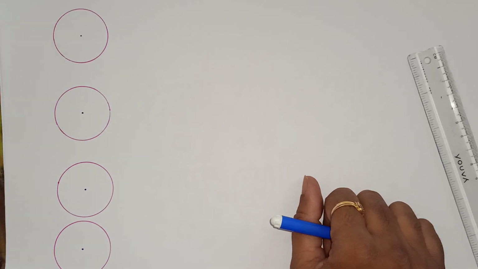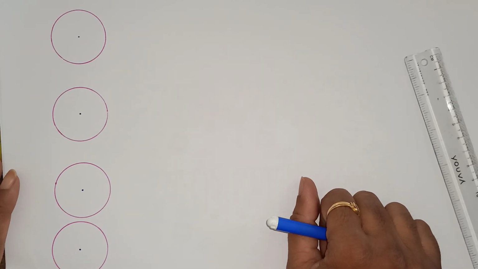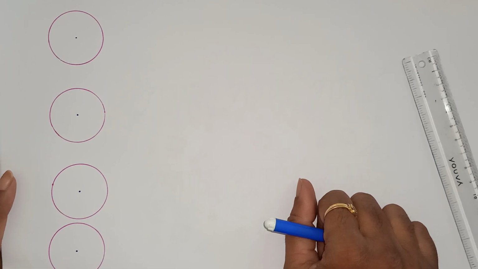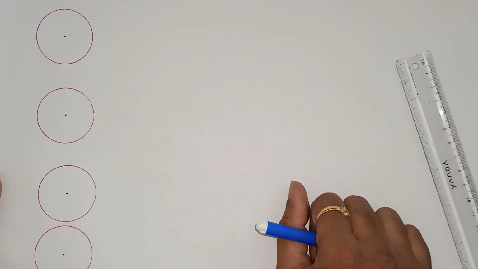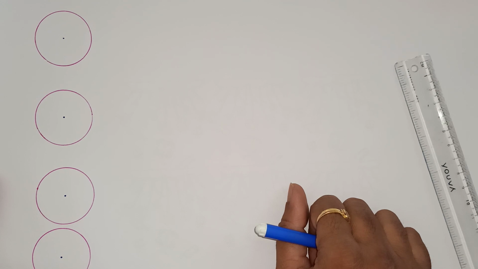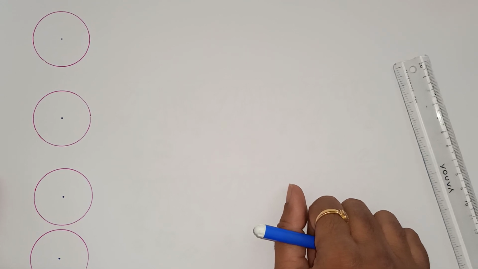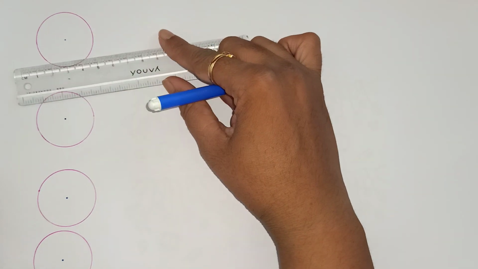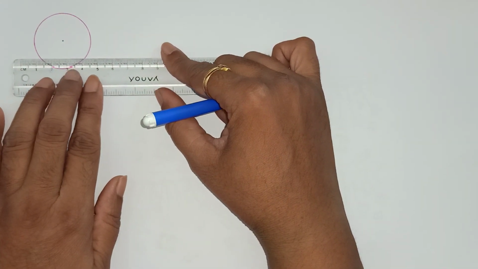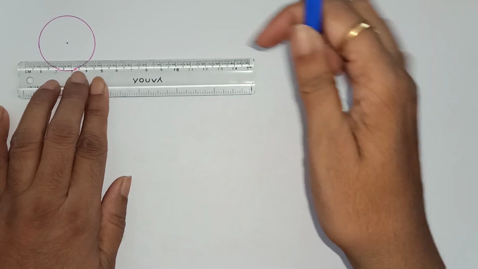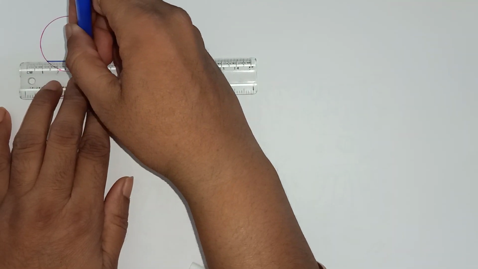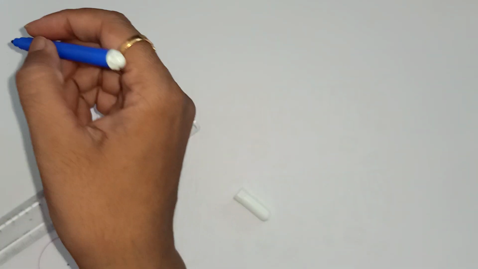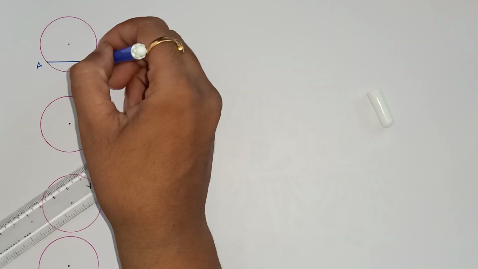Okay, so let's recall. First thing is, I hope you remember, there was one statement: a perpendicular drawn from the center of a circle on its chord bisects the chord. Let me explain with the help of this diagram. Suppose I take this chord, say chord AB.